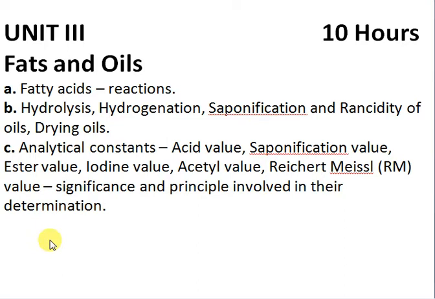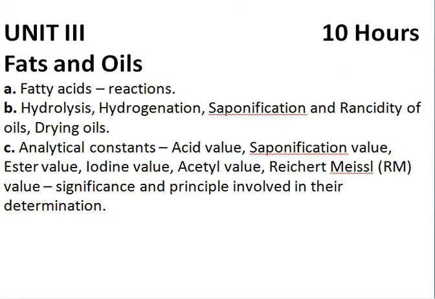So here, what we are going to study in fat and oil are the fatty acid reactions: hydrolysis, hydrogenation, saponification, acidity, and drying oils, and the different analytical parameters to verify whether the fat and oils are in good condition or not, whether it is genuine or not, its purity. That includes acid value, saponification, ester, iodine, acetyl, Reichert-Meissl value, their significance, and the principle involved in their determination, and we will also study the difference between fat and oils.